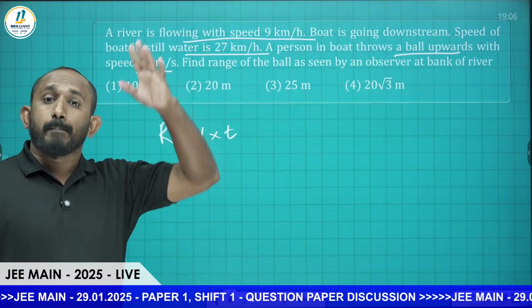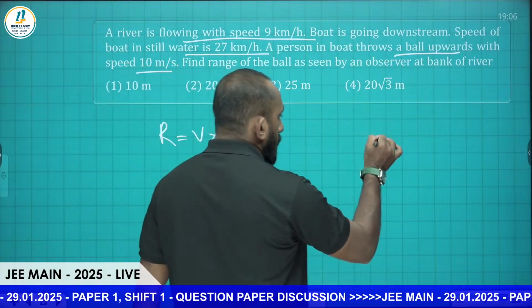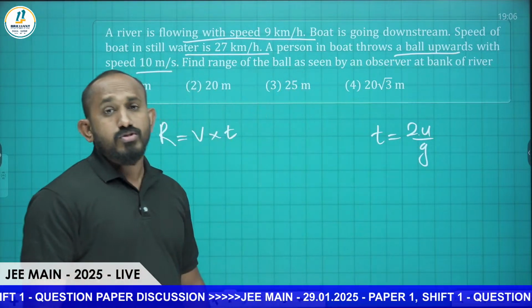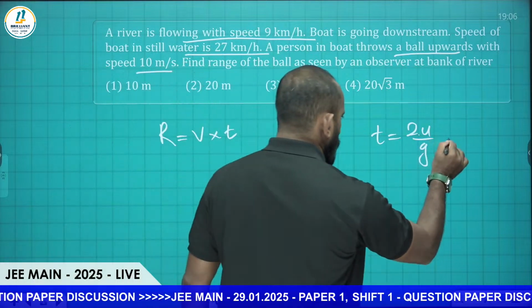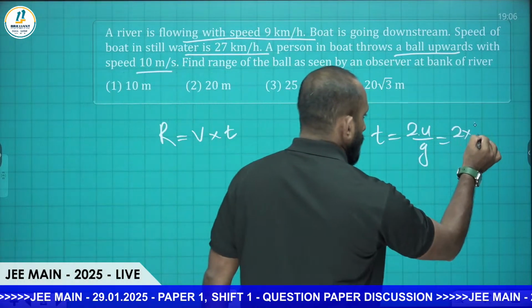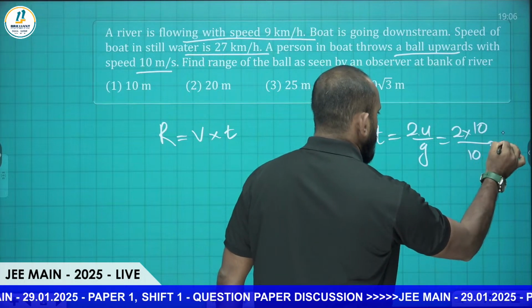It is thrown vertically upward, so the time t is equal to 2 into u by g, where u is the initial speed. That is equal to 2 into 10 meters per second by g, which is also 10. So that is 2 seconds.